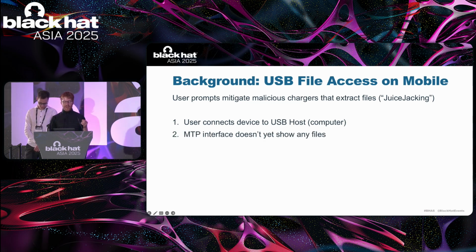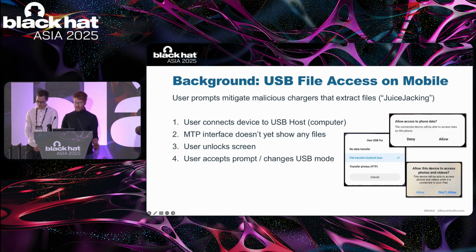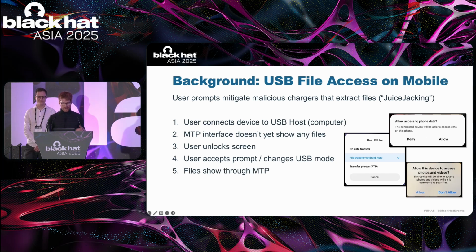However, it will appear as if it contains no files. The user is required to unlock the device and accept the user confirmation prompt first. On the right, you can see examples of how this prompt looks on different Android versions and on iOS. Only after this prompt has been confirmed, the mobile device will expose its files over the MTP connection.